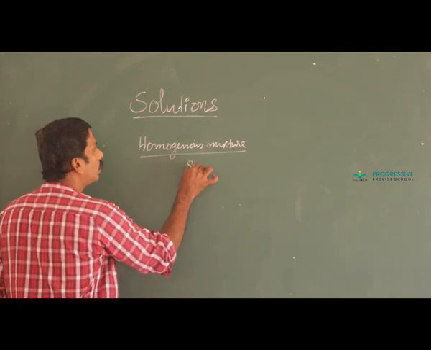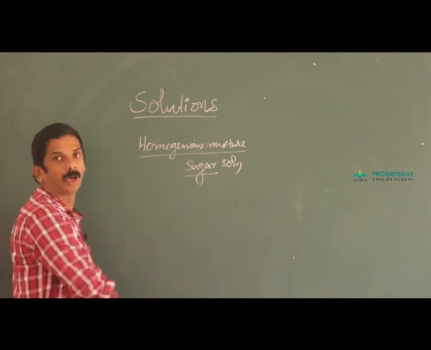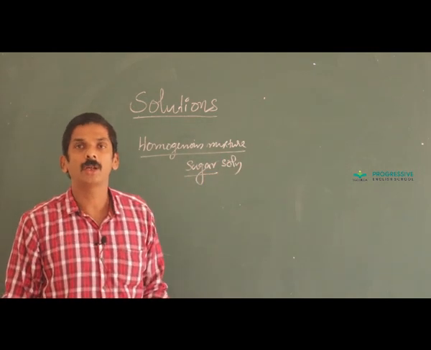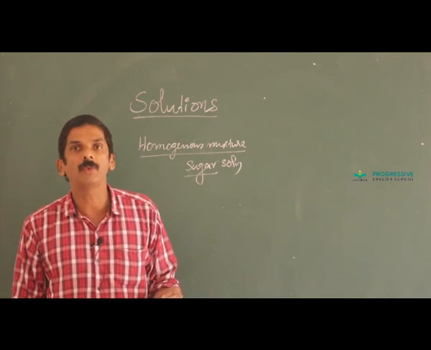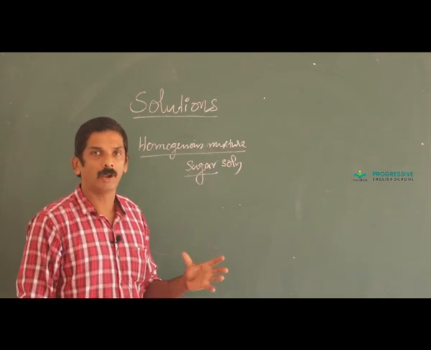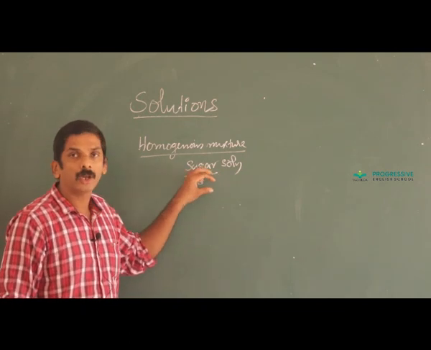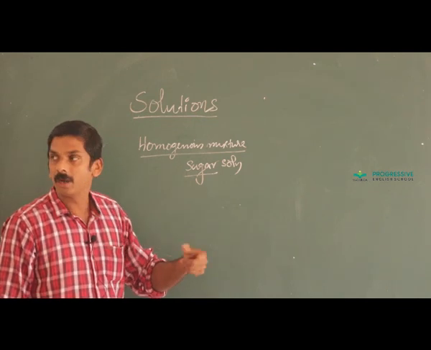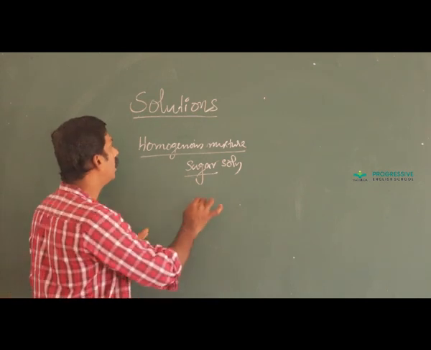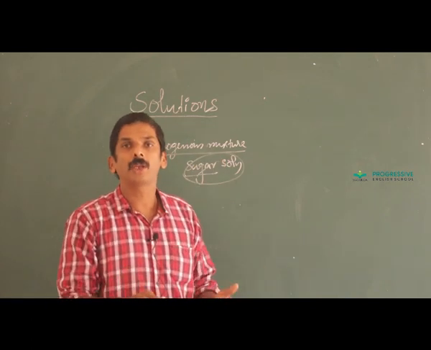For example, sugar solution. Sugar is a carbohydrate, sweet in taste, soluble in water, having crystalline shape. Already its physical state is solid. When that sugar is dissolved in water, which is in liquid state, after the dissolution we are not able to separate sugar or water from that mixture.